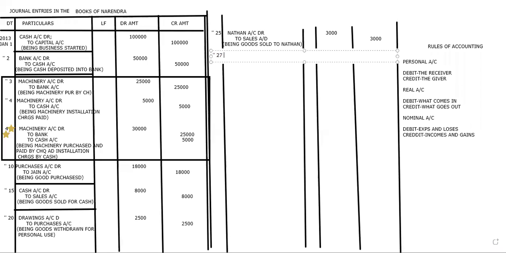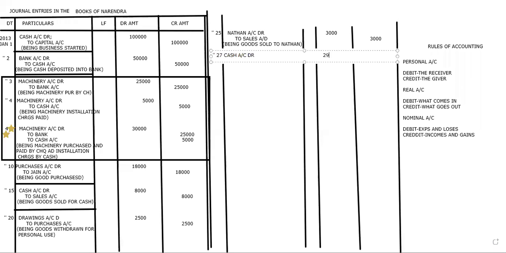So obviously what we received is cash. Cash is the first one, Nathan is the second one, and discount we'll think about later. First, what is important? Cash, Nathan. Now, cash we received. Obviously, cash is coming to me, so what comes in should be on the debit side. So cash is on the debit side.